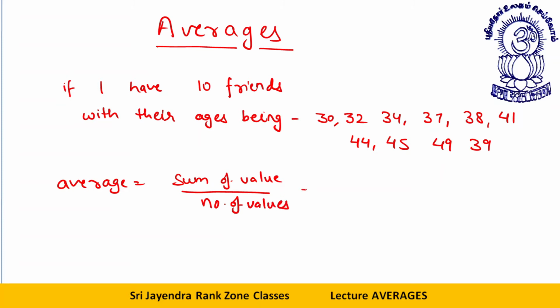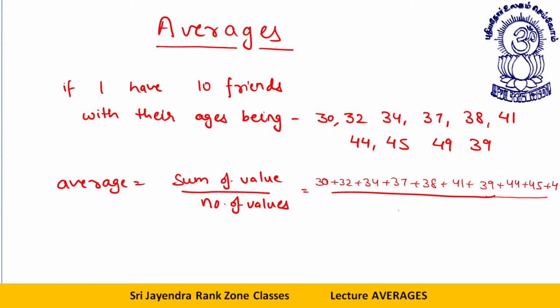That will be 30 plus 32 plus 34, 37, 38, 41, 39, 44, 45, 49, divided by 10. This is the basic funda for the averages. Now let's add them.